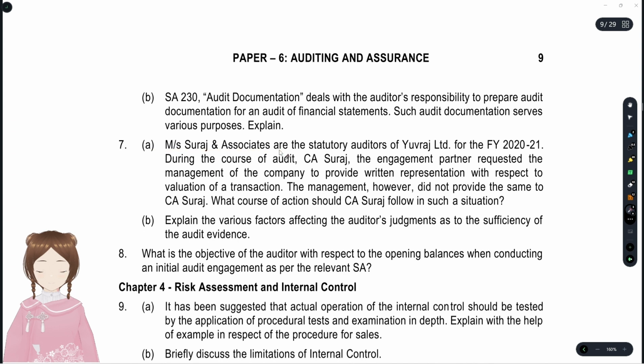7A. Mrs. Suraj and Associates are the statutory auditors of Yuvraj Limited for the financial year 2020-21. During the course of the audit, C.A. Suraj, the engagement partner, requested the management of the company to provide written representations with respect to valuation of a transaction. The management, however, did not provide the same to C.A. Suraj. What course of action should C.A. Suraj follow in such a situation?